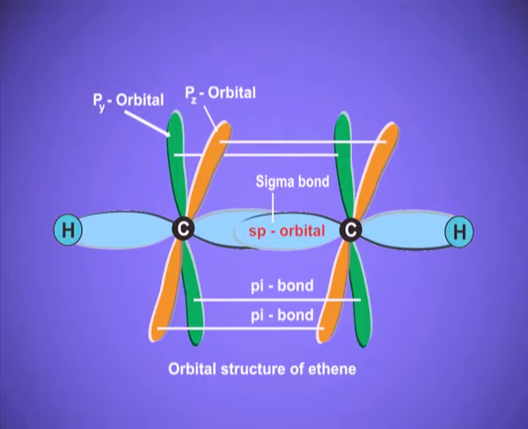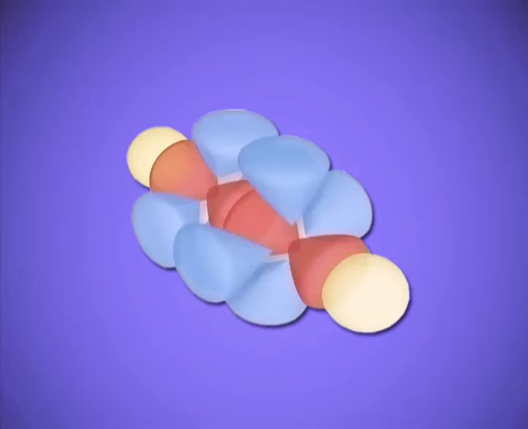From the diagram also, it is very clear that there is a sigma bond between the two carbon atoms, and also there are two pi bonds between the two carbon atoms. And each carbon atom is bonded to one hydrogen atom through a sigma bond. Sideways overlapping is very much clear from the figure. This is the three-dimensional view of ethyne. You can compare this with the model I have shown you earlier. Let me show you it again.